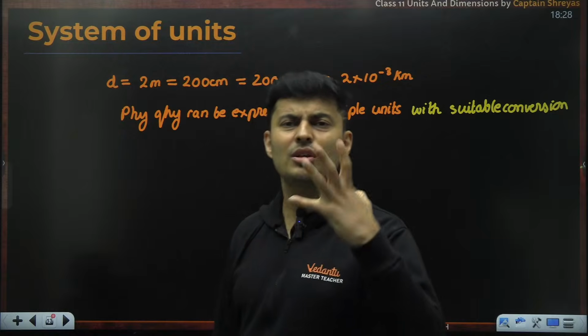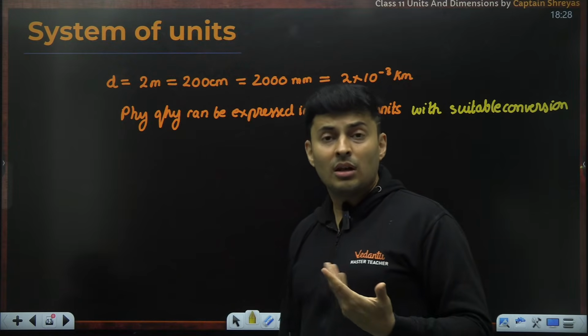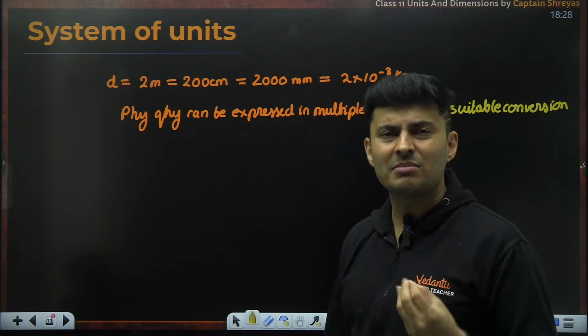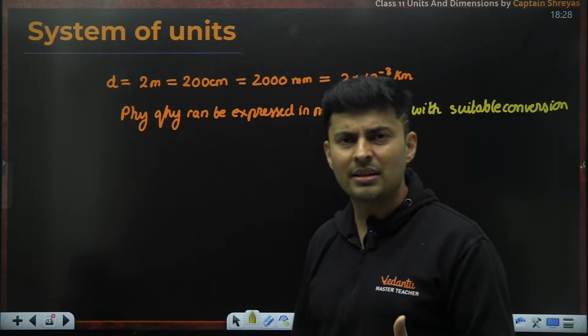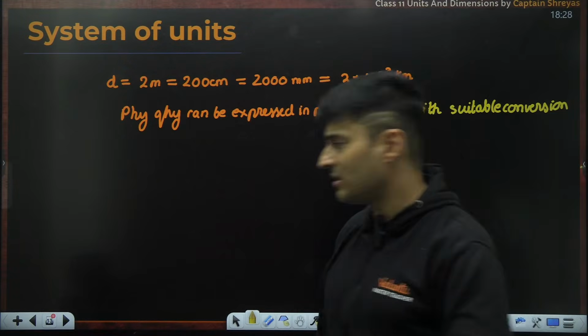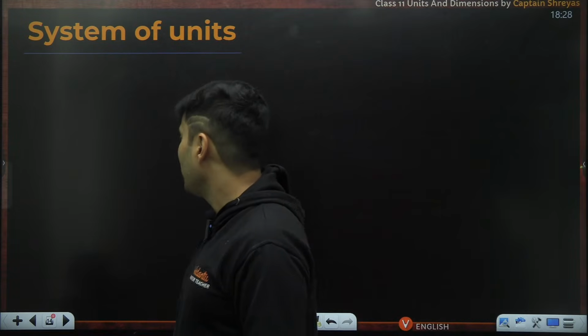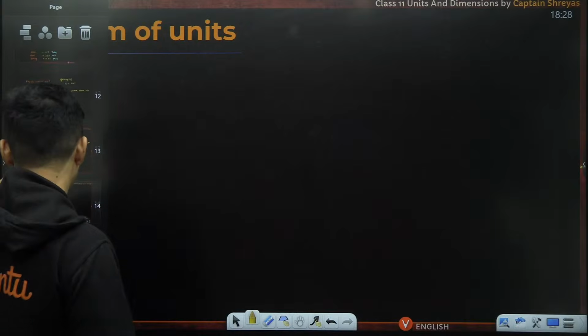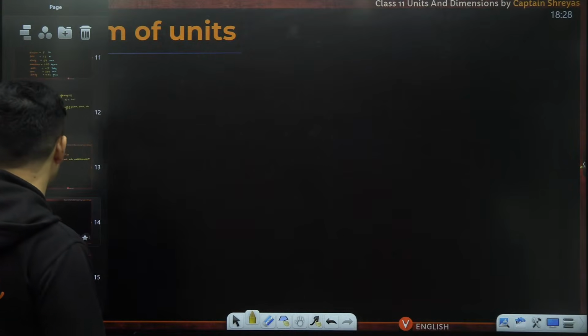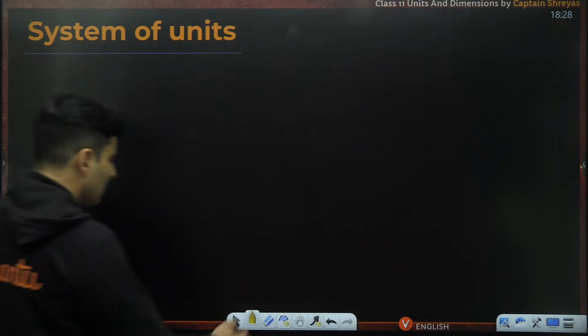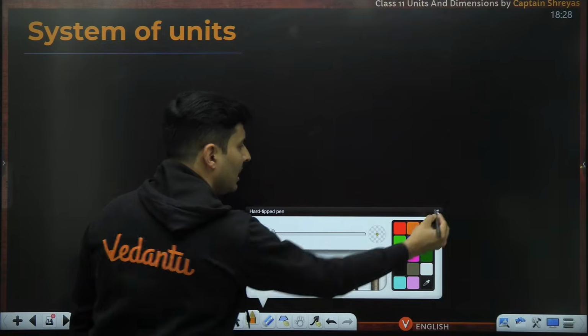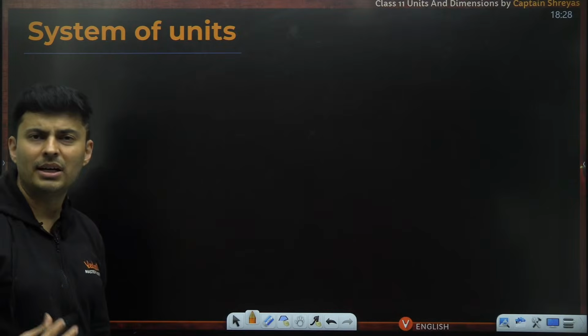So that creates a new problem. Sir, there will be so many ways of writing the same thing. Shouldn't there be a standard? The answer is perfectly yes. So what happened is, because of geographical, historical reasons, whatever you might say, there were multiple units which were formed in different places.